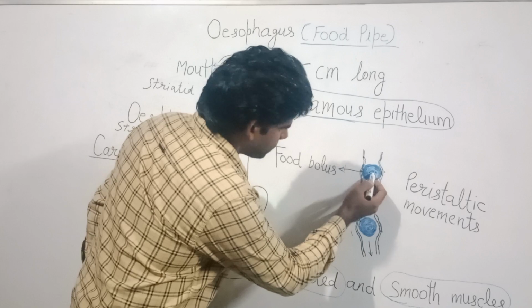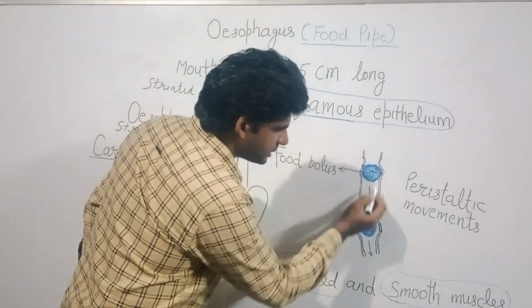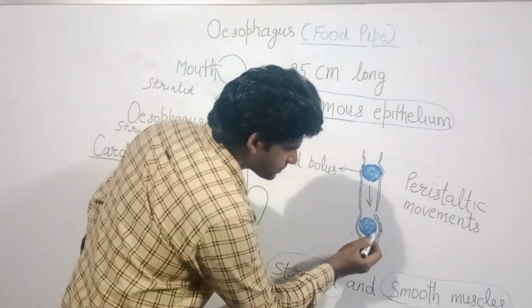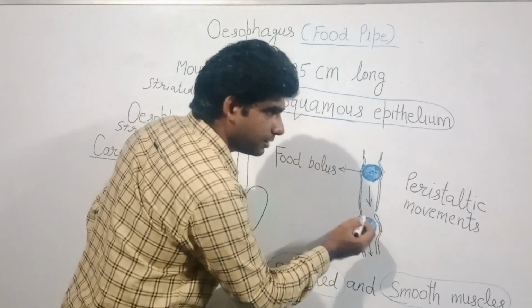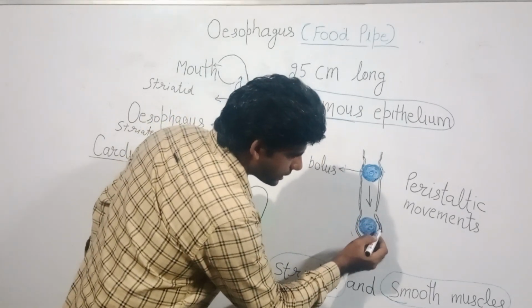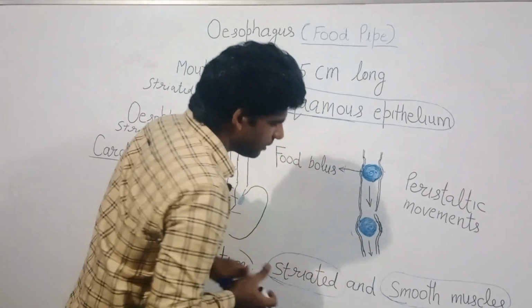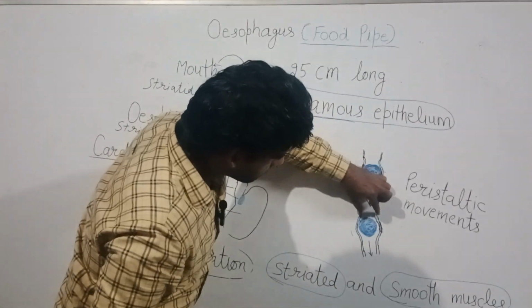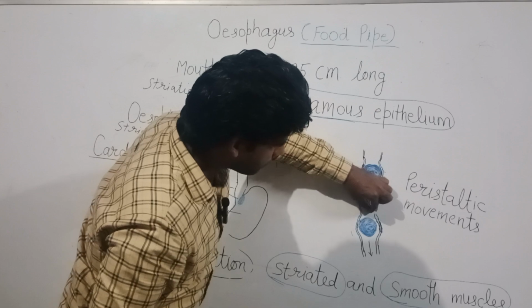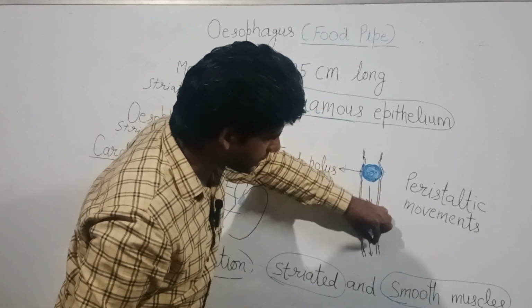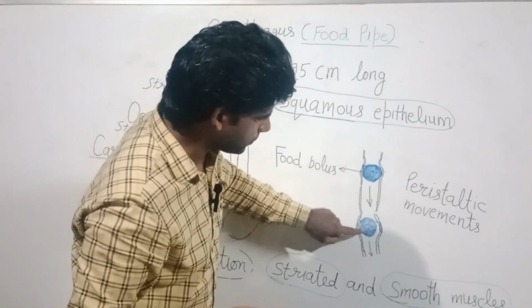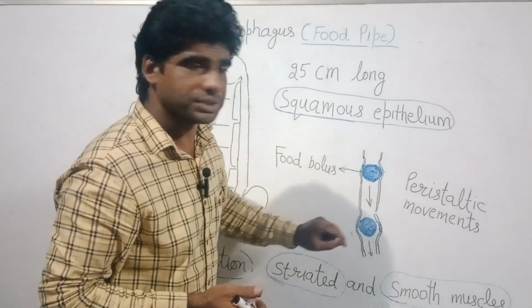Now the food particle is present at this site, and at this site the similar thing happens. The walls again widen at the area of the food particle, and from behind the walls contract, so the food bolus is again pushed downward. At last the food reaches the stomach.